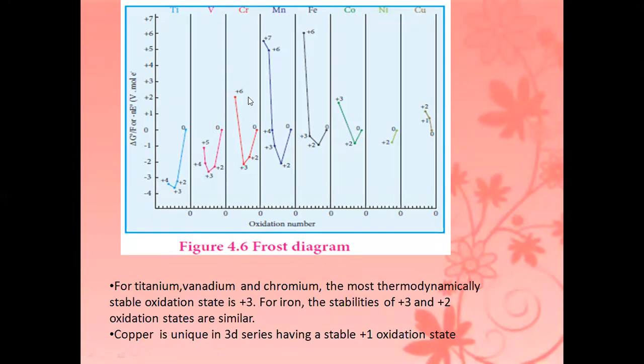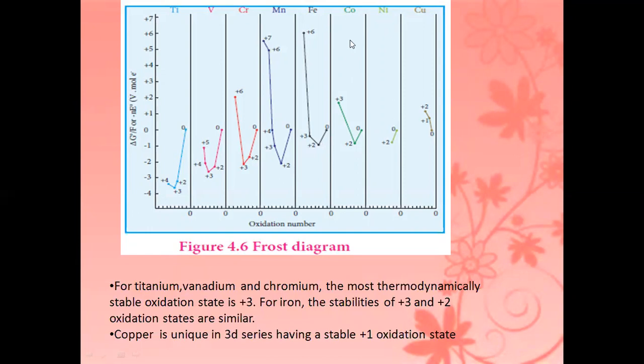Next one, chromium. For chromium, the +3 is at the more negative value, so +3 is the more stable state. And then manganese. The manganese +2 value is at the more negative value, so manganese +2 is more stable. And then iron. For iron, the +2 and +3 are more or less similar, but +2 is at the more negative value, so the +2 compound is the most stable.